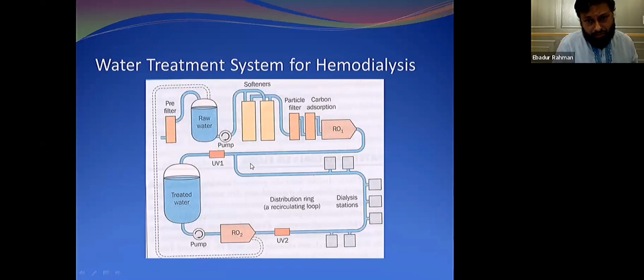For dialysis, you actually use ultra pure water. For that, you need a water treatment system. This is the water treatment system where the raw water passes through a softener, and then the particle filter, carbon absorption, then it goes to the reverse osmosis filter, and then through the ultraviolet filter, it goes to the treated water tank, and then it goes to the individual machines.